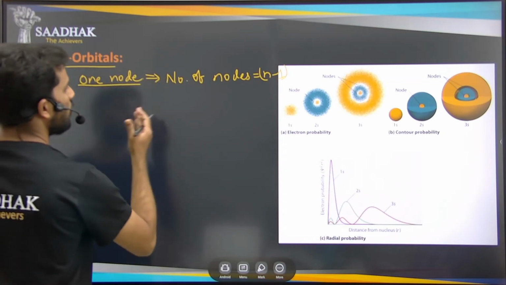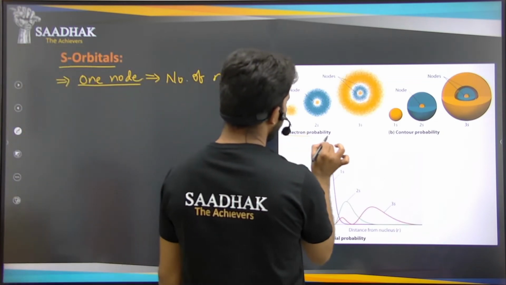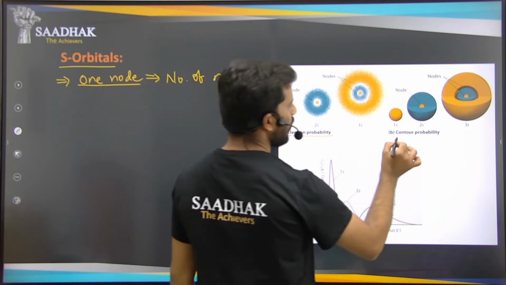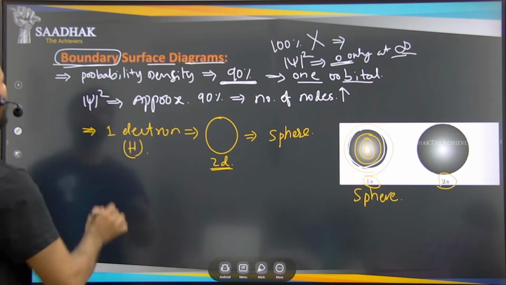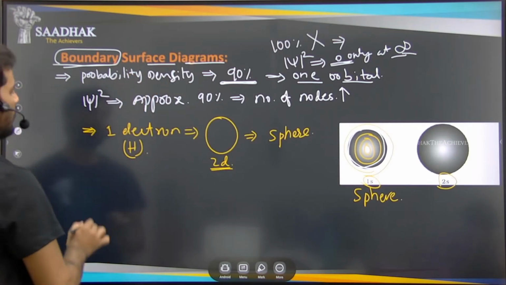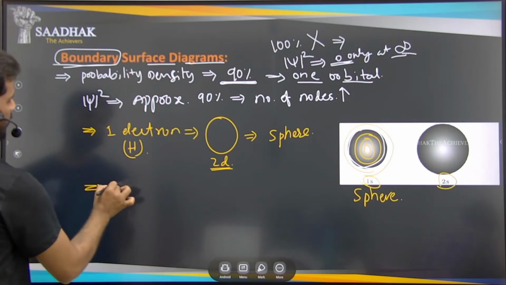Now see here, this is our electron probability and this is our contour probability. Another name for the boundary surface diagram is the contour surface.